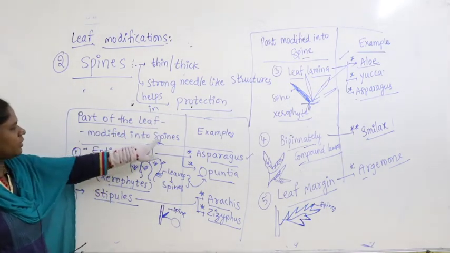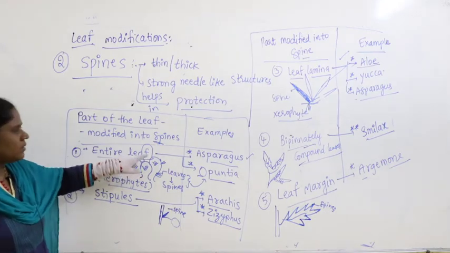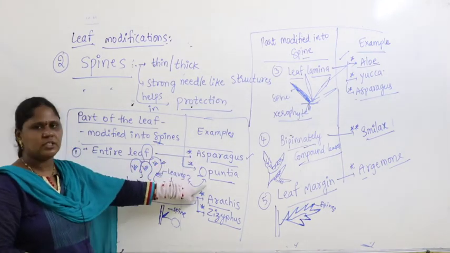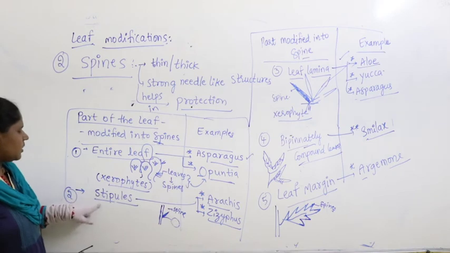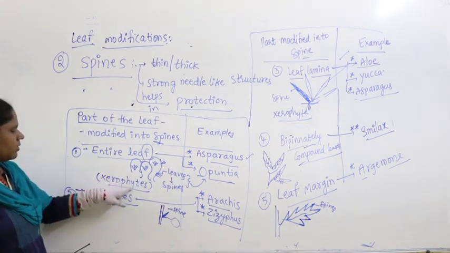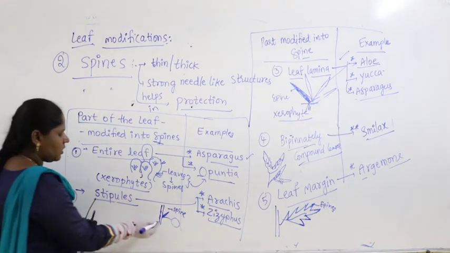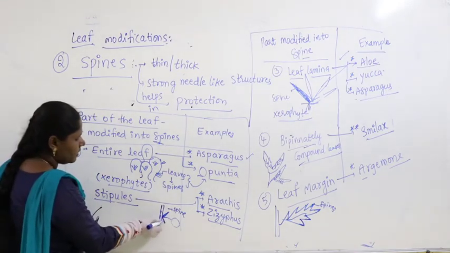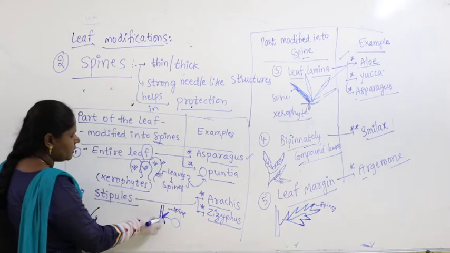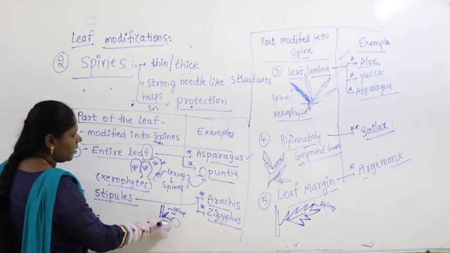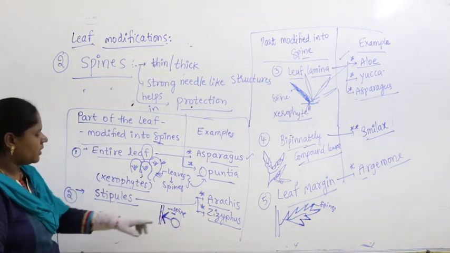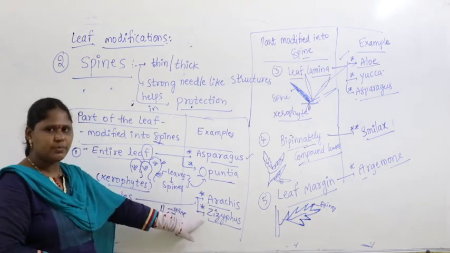Entire leaf modified into spine you find in the case of Asparagus and Opuntia. Stipules generally exhibit a xerophytic mechanism. Stipules, you know, are small leaf-like structures on either side of the leaf base. And here the stipules get modified into spines, and fruit will come, that you find in the case of Arachis and Zizyphus.